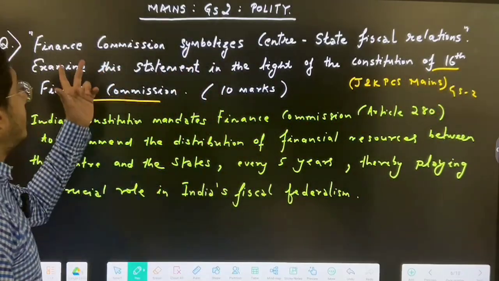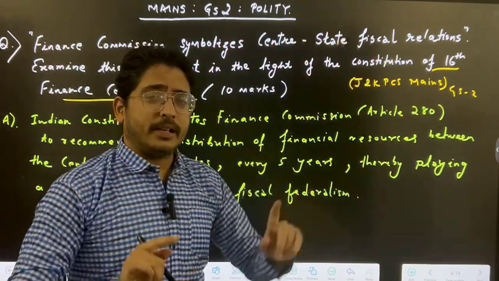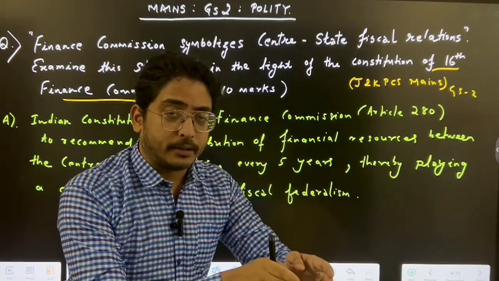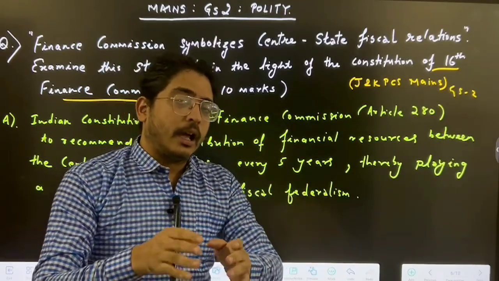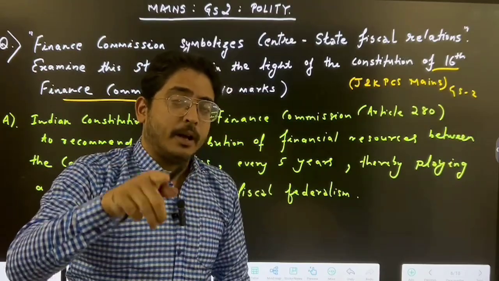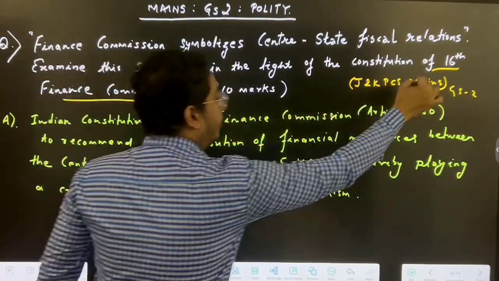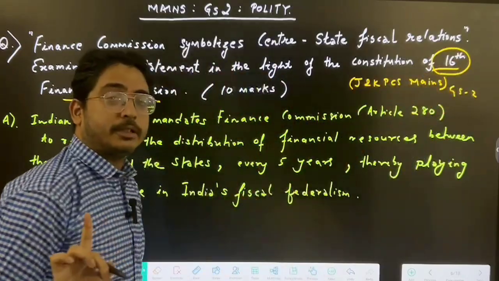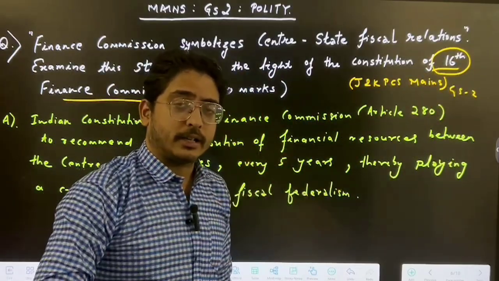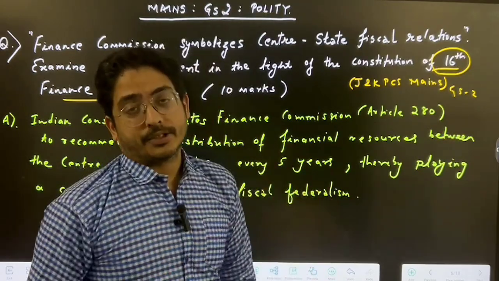Now the question says Finance Commission symbolizes center-state fiscal relations. It means the topic is Finance Commission and fiscal federalism. How does the Finance Commission help, or how will it help, in fiscal federalism? But we need to write the answer from the point of view of the 16th Finance Commission. Simple. Recently the 16th Finance Commission terms of reference have been published, so based on that we have to write the answer.